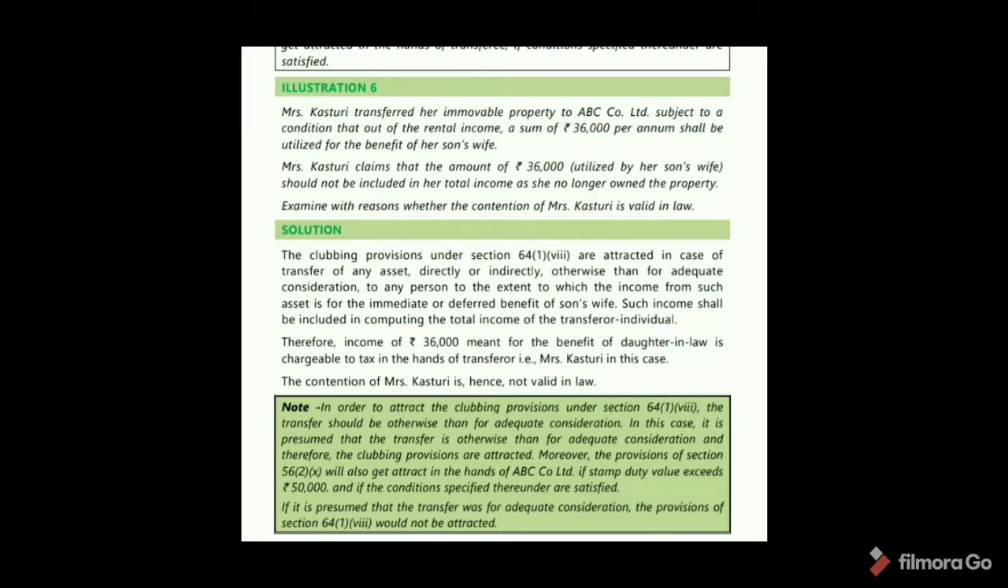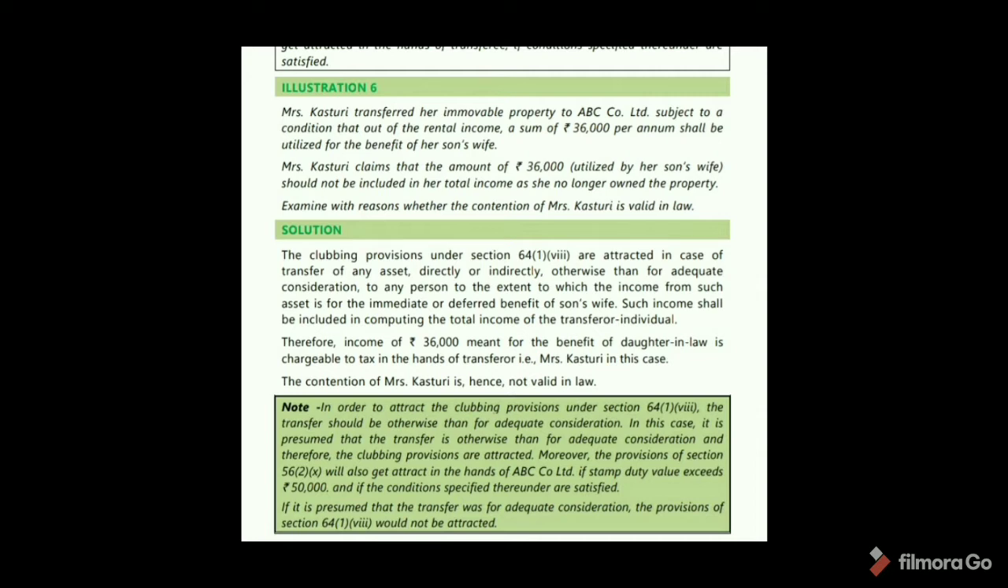See illustration 6. Mrs. Kasturi transferred her immovable property to ABC Company Limited subject to a condition that out of rental income, a sum of 36,000 per annum shall be utilized for the benefit of her son's wife. Mrs. Kasturi claims that the amount of 36,000 utilized by her son's wife should not be included in her total income as she no longer owned the property. Examine with reasons whether the contention of Mrs. Kasturi is valid in law.